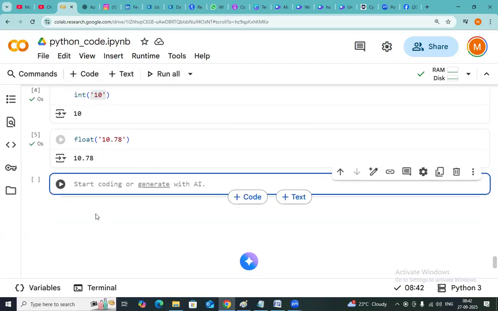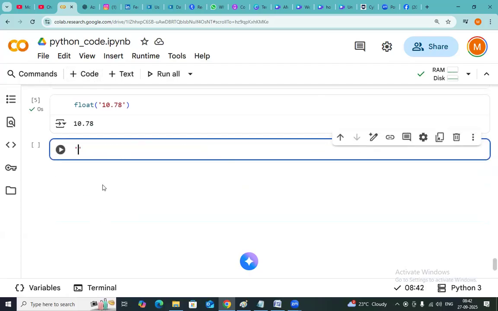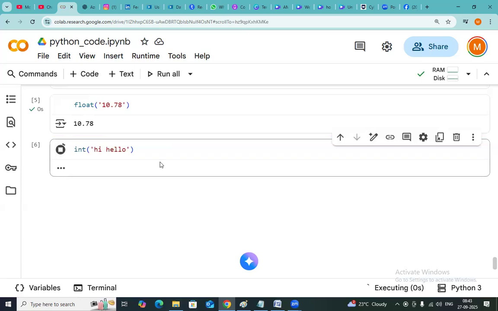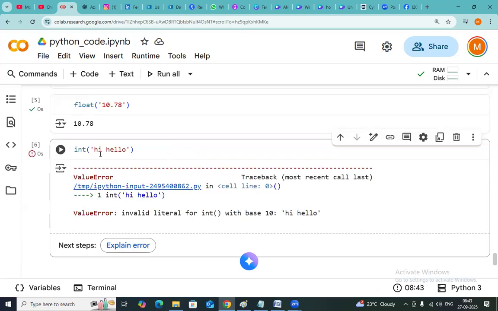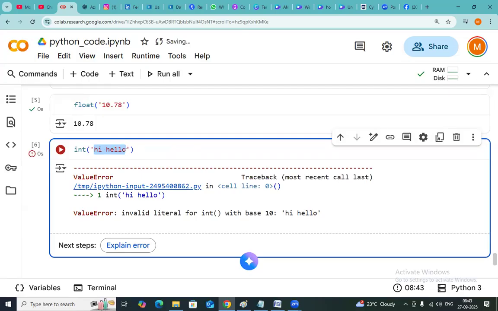Now let's try taking some alphabets, like "hi, hello". Whenever I have "hi, hello", converting it into an integer is not possible. Let me check it out. Whenever you find alphabets inside your string, int of will not work out: invalid literal.